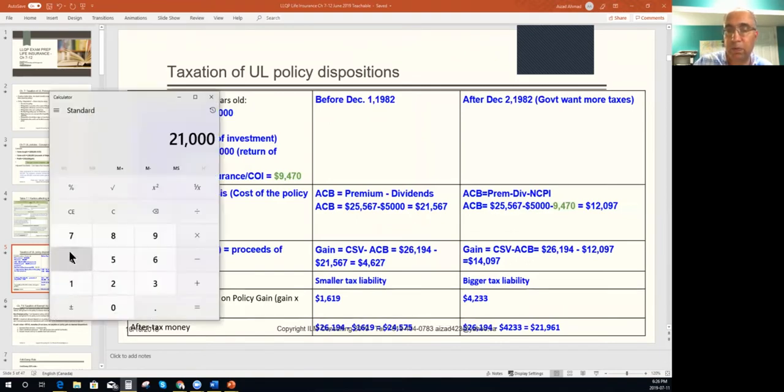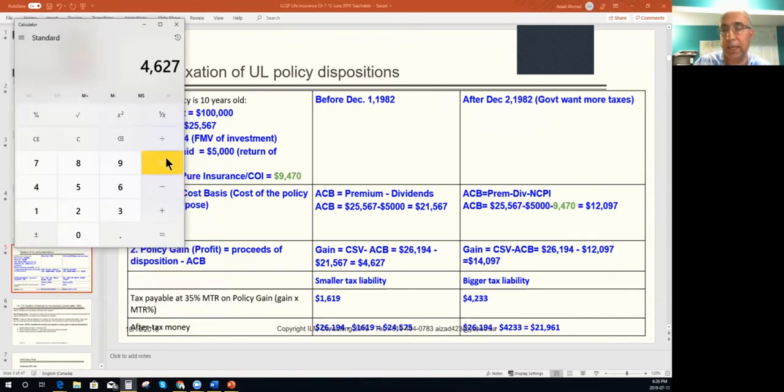So we said that 26,194 is our CSV, cash surrender value, minus the 21,567, and that gave us our 4,627, the policy gain.